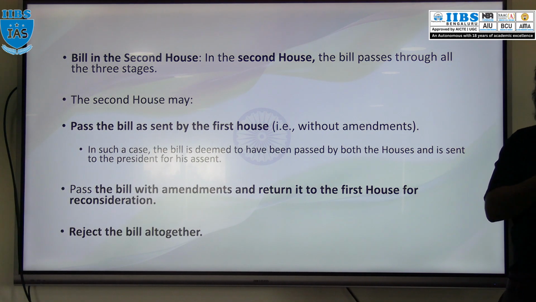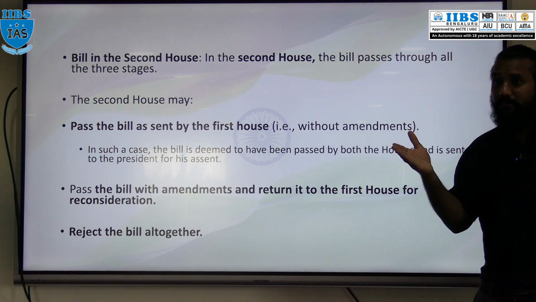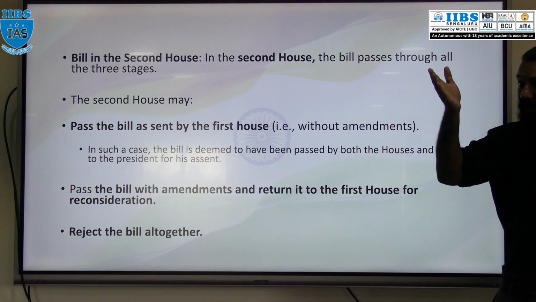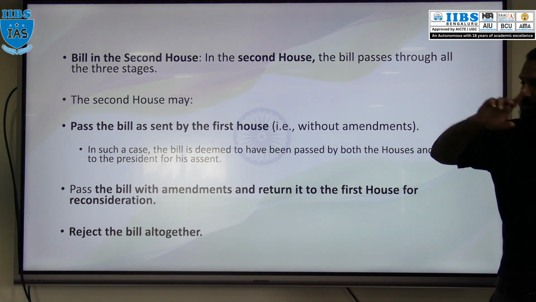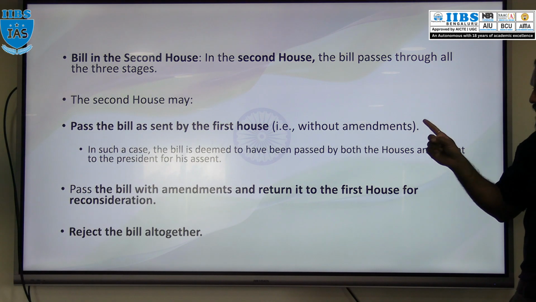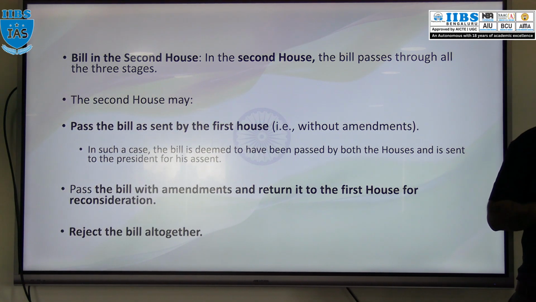The first house passed the bill and sent it to the second house. The second house also, after three stages, passed the bill with some changes and returned that same bill to the first house for reconsideration. That is the second thing a second house can do.